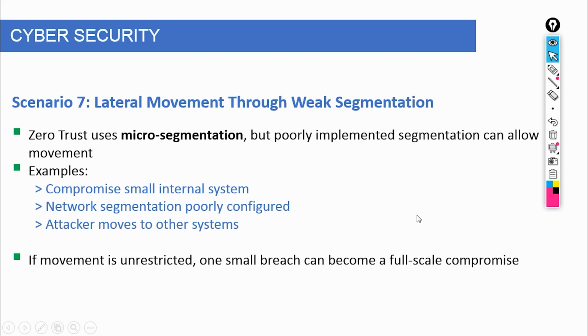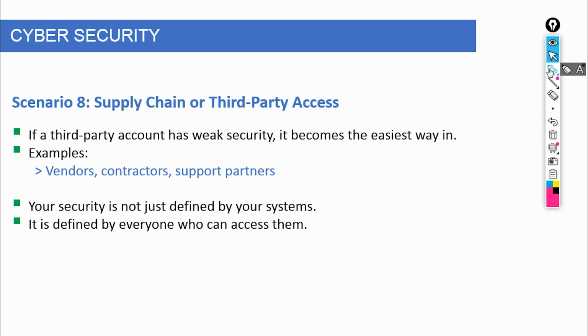Now let's talk about one of the most underestimated entry points: supply chain or third-party access. Most companies focus on securing their own employees, their own devices, their own systems. But attackers often take a different route. They target the people you trust. Vendors, contractors, support partners, anyone who has legitimate access to your environment but operates outside your direct control.